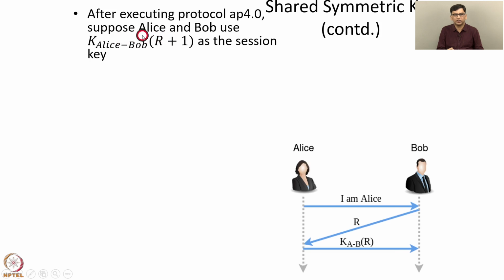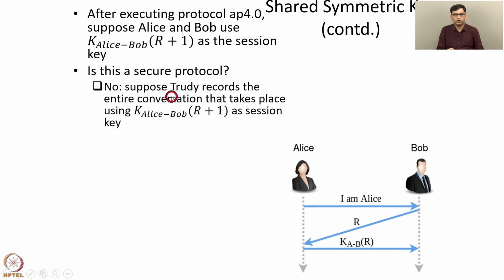So can they use this as the session key? So is this a secure protocol? It is not a secure protocol, because suppose Trudy records the entire conversation that takes place using KAB of R+1 as the session key.